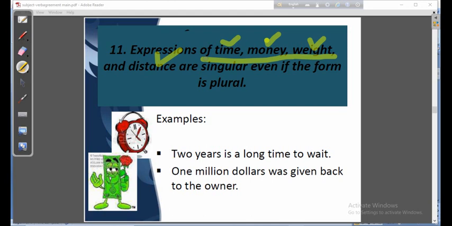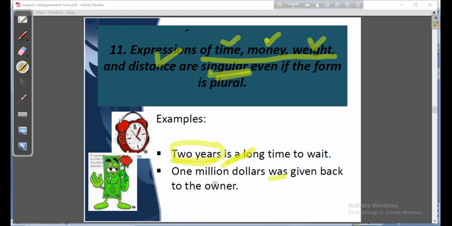So expressions with time, money, weight, and distance are singular. So what is the verb? The verb will also be singular, and that is why 2 years is a long time to wait. 2 years, though it looks plural, is the expression of time, and that is why it has taken a singular verb. $1 million was given.